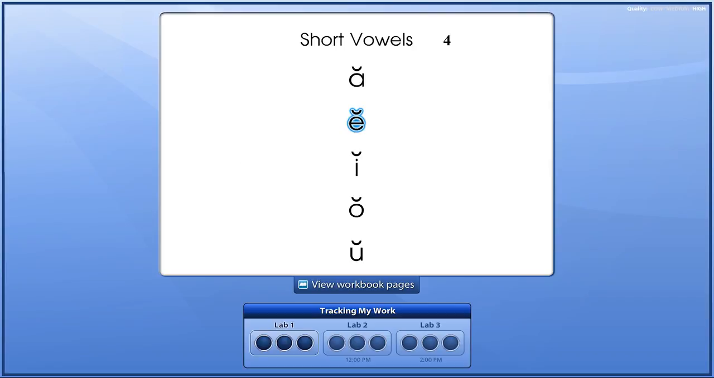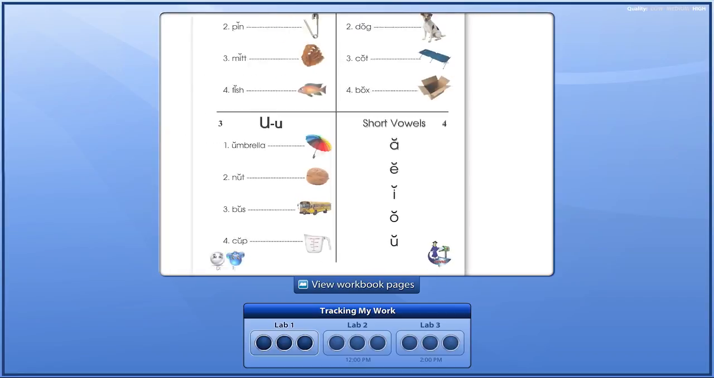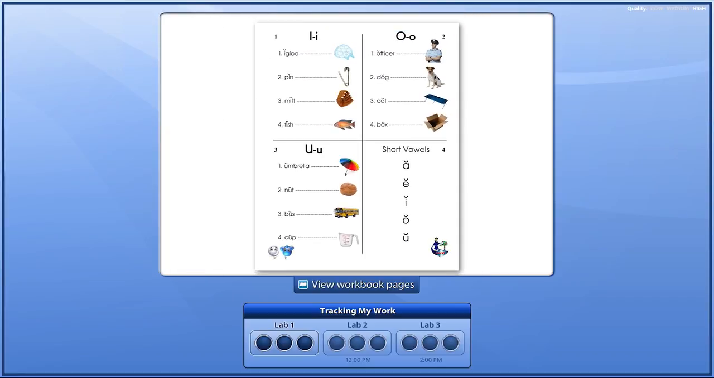Let me say them again for you in order. A, eh, I, aw. Once more, you say them with me. A, eh, I, aw. Look at the letters and let's say them for the last time. A, eh, I, aw. You're learning an incredibly important skill.